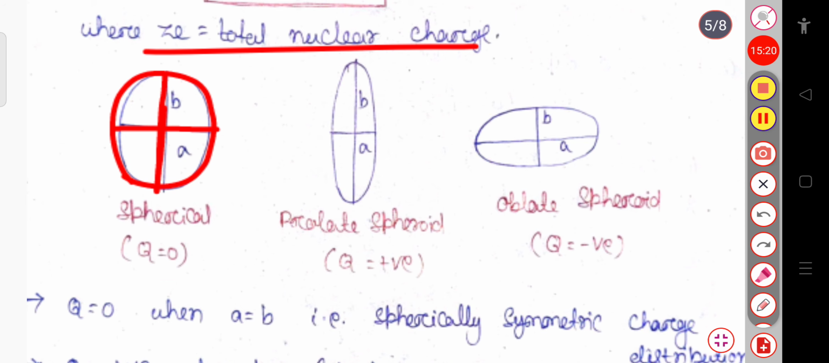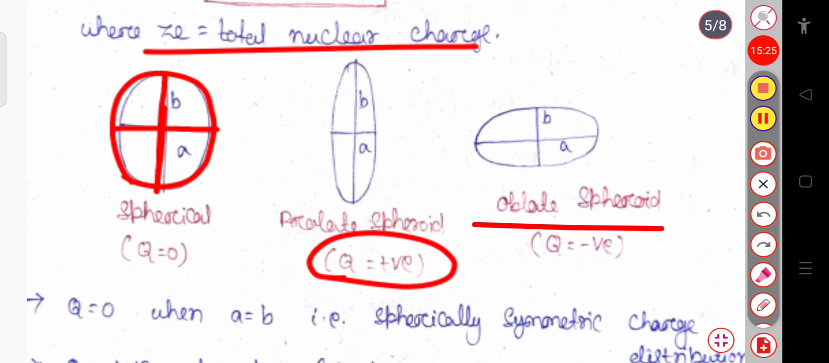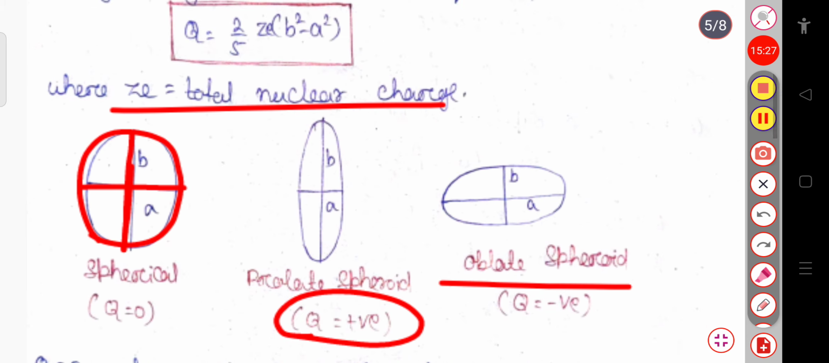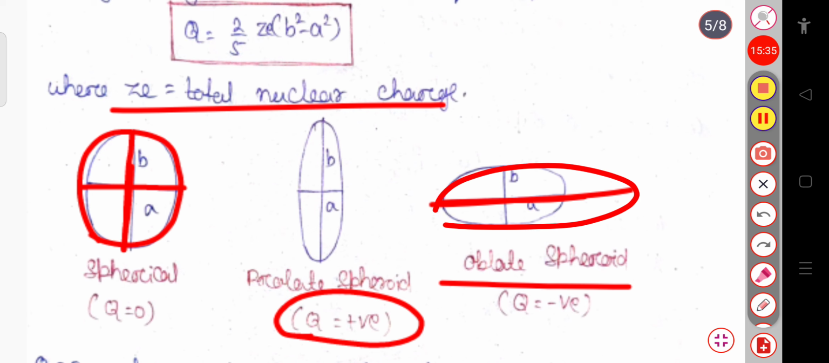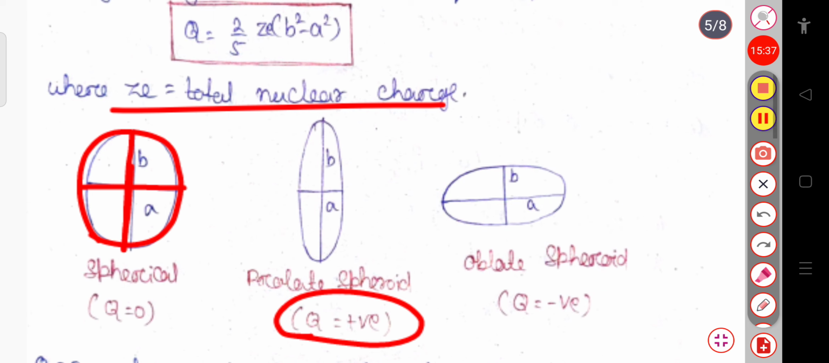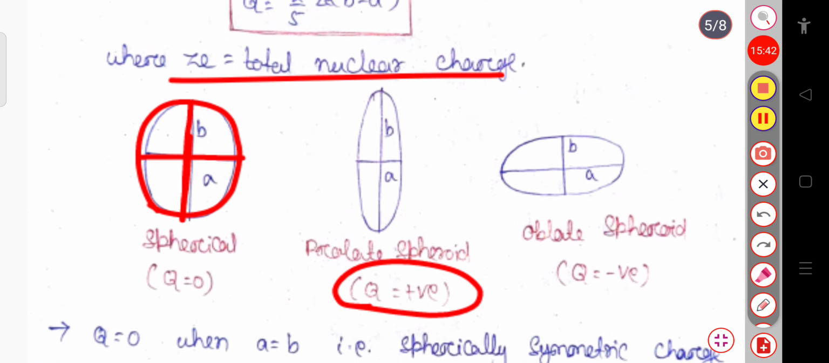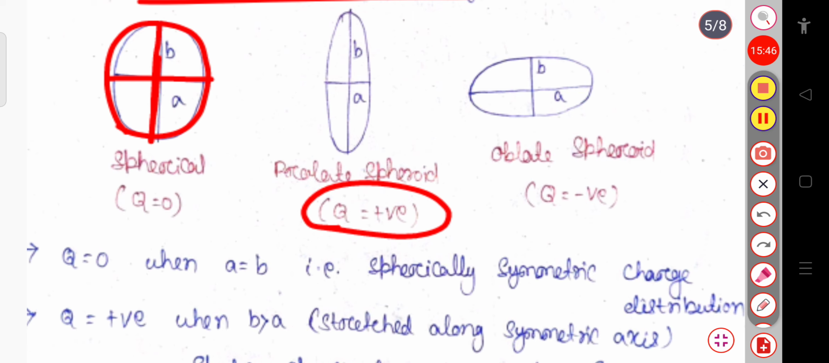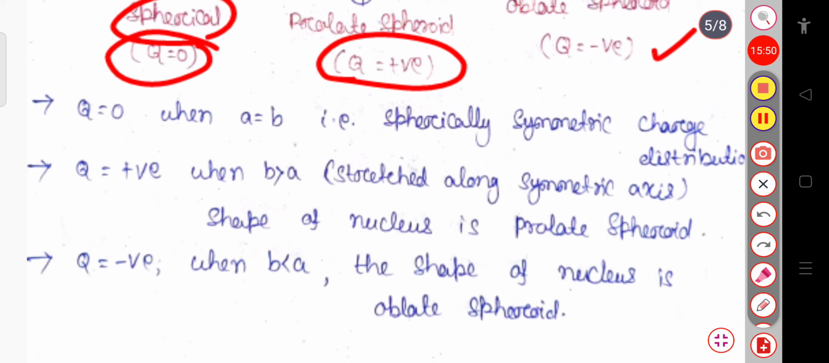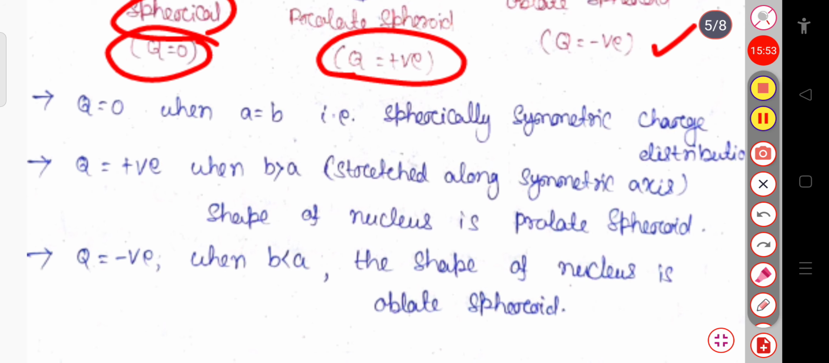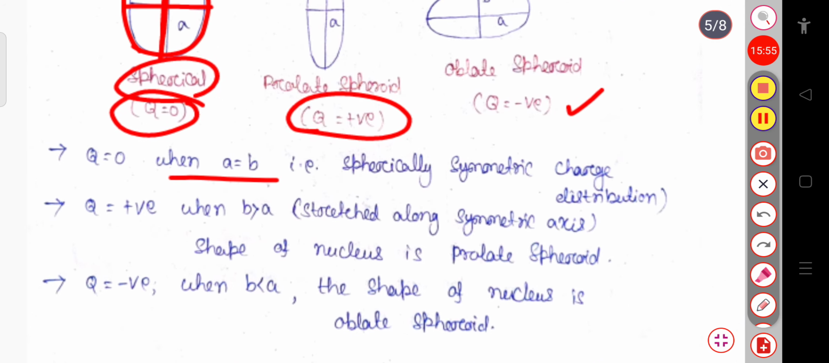So in this case Q will be positive. And in case of the oblate spheroid, it is stretched along the axis that is perpendicular to the symmetric axis, so it is stretched along this 2a diameter, just like this. And in this case the quadrupole moment will be negative. So in case of the prolate spheroid, Q is positive, in case of the oblate spheroid, Q is negative, and for the spherical shape Q will be equal to 0. So you can see here, Q equal to 0 when a equal to b, that is the spherically symmetric charge distribution.